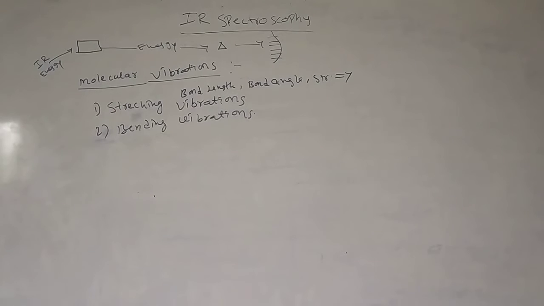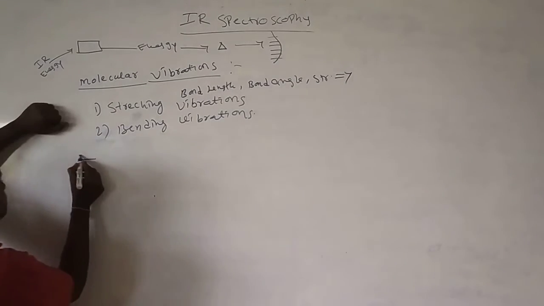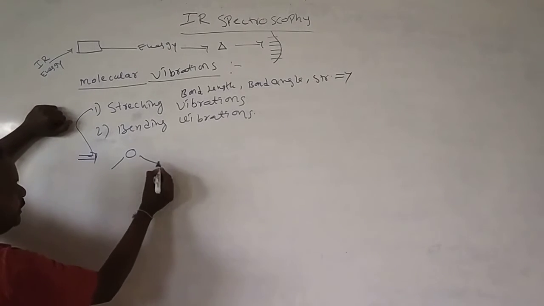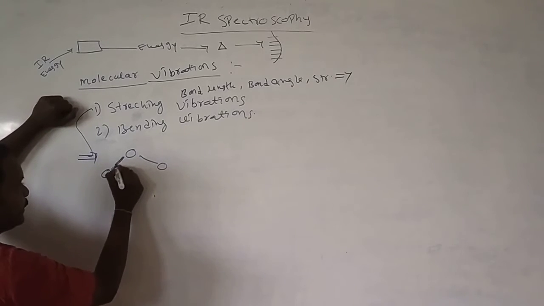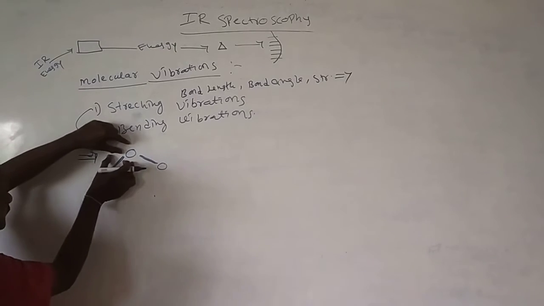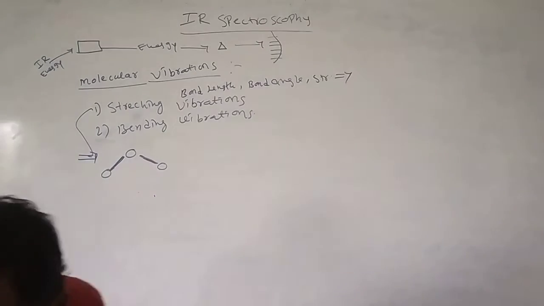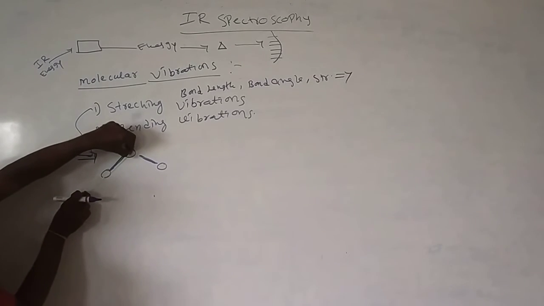Okay, we'll see stretch. I want to show how to stretch the molecule. This is any molecule. Here a bond is there. This is the bond. This is also a bond. Stretch means drag like this. Here I will show again. This is the molecule. Stretch means coming like this.